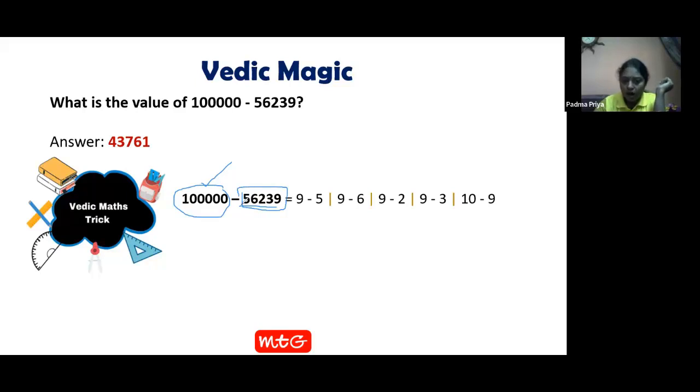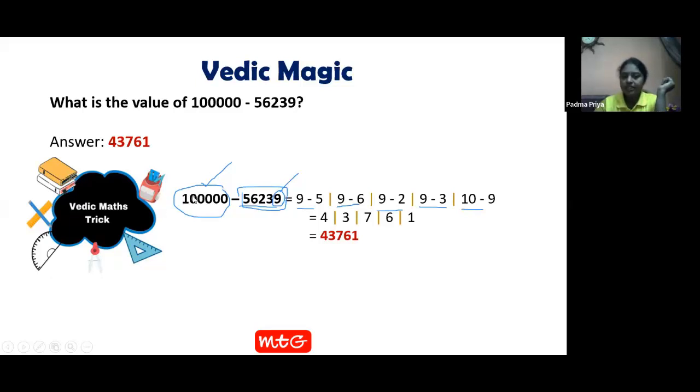In this, all the digits other than the last one, you should subtract from 9. See, 9 minus 5, 9 minus 6, 9 minus 2, 9 minus 3. Only the last digit we subtracted from 10. And our answer is 4, 3, 7, 6, 1. That's it. Isn't that easy? Will this not be possible to solve in one single line?